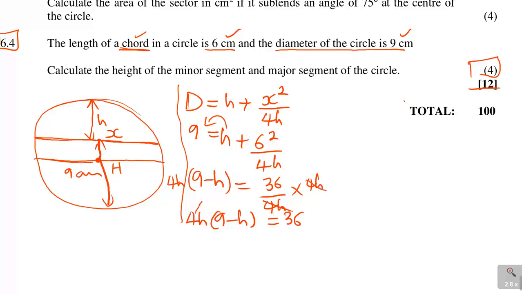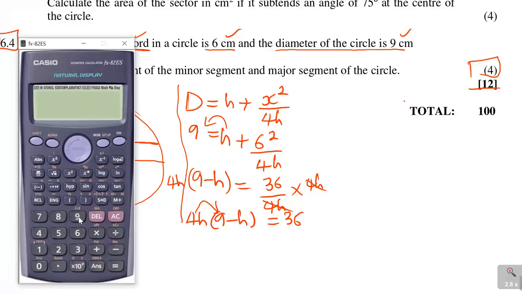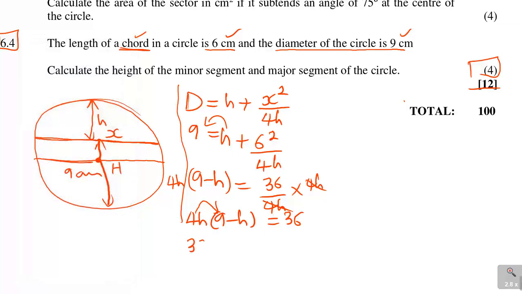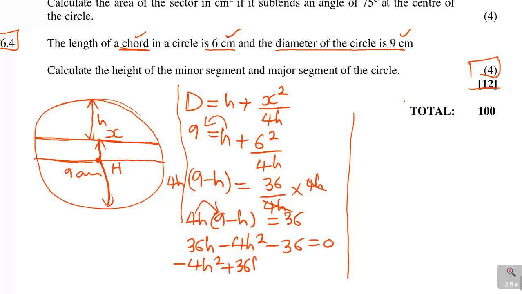So you open this bracket: 9 times 4 is 36. So you've got 36h minus 4h times h, which is 4h squared, minus 36 is equal to 0. Now I hope you're seeing what's happening there. If you write it properly, you will have minus 4h squared plus 36h minus 36 is equal to 0.